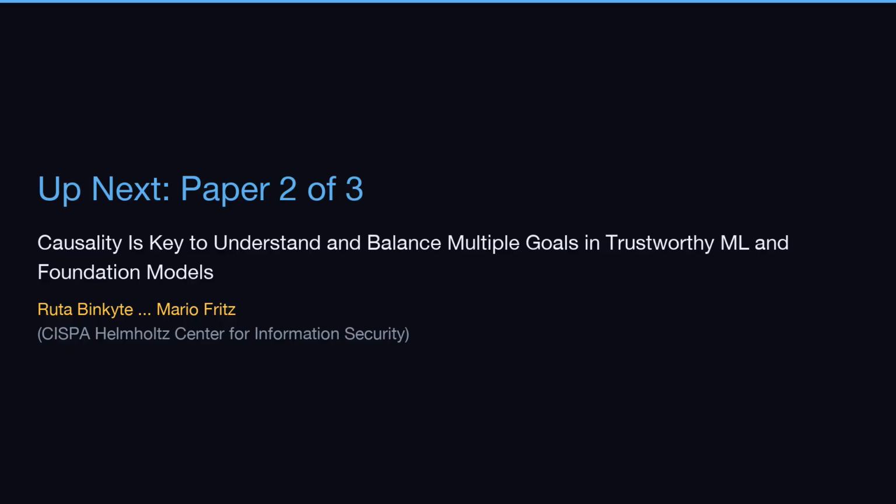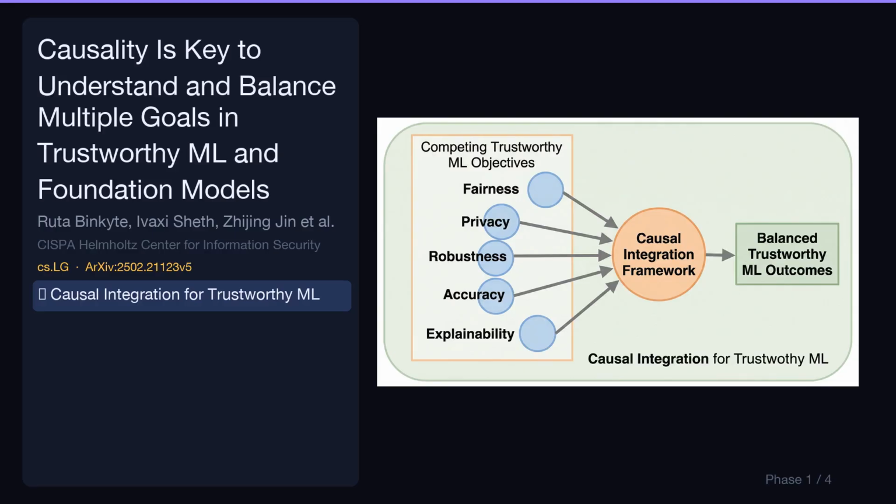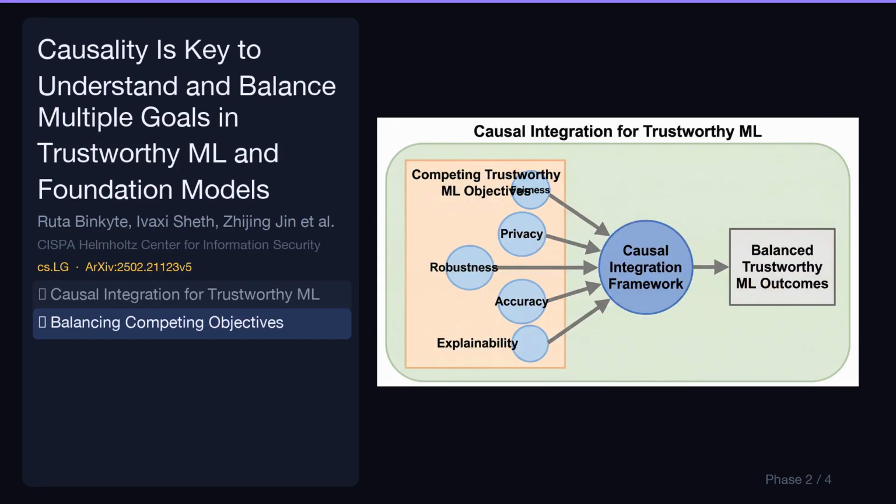Up next, our second paper out of 3, Causality is Key to Understand and Balance Multiple Goals in Trustworthy ML and Foundation Models by Ruta Binkite and Mario Fritz from CISPA Helmholtz Center for Information Security. Let's break down its key contributions. Integrates causal methods into machine learning to navigate trade-offs among key trustworthy ML principles. This approach addresses competing objectives like fairness, privacy, robustness, accuracy, and explainability. Leverages existing applications of causality in ML to align and balance multiple competing objectives.